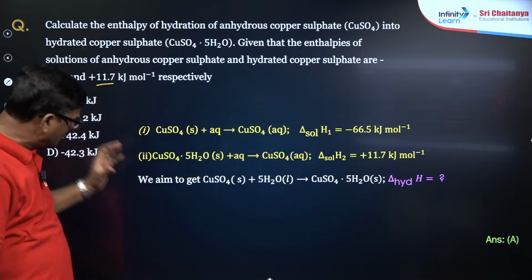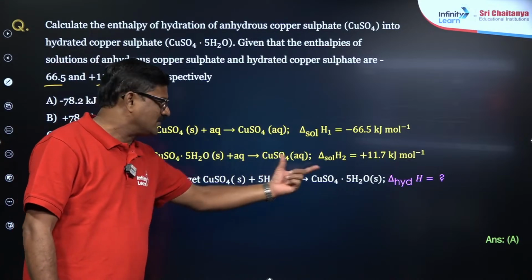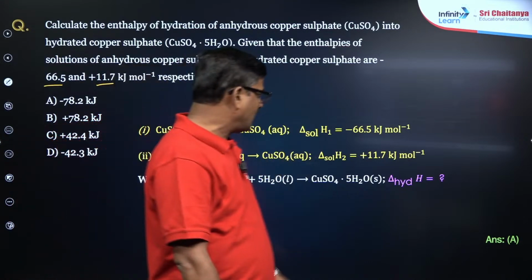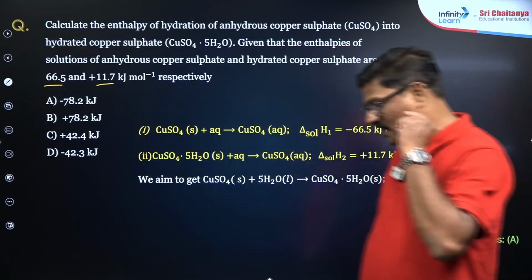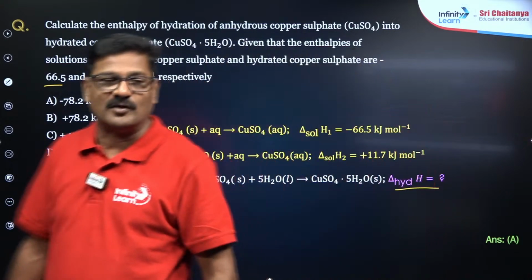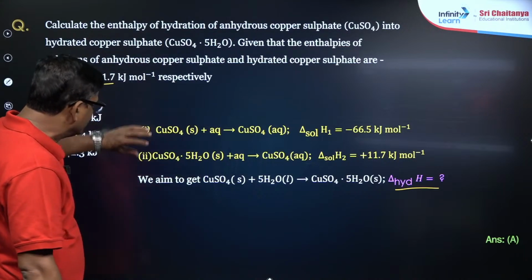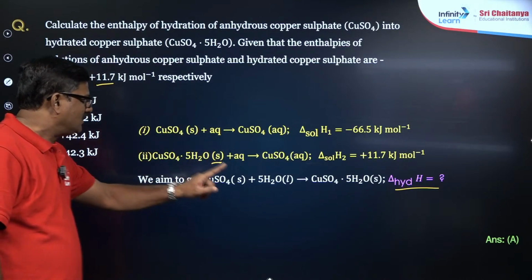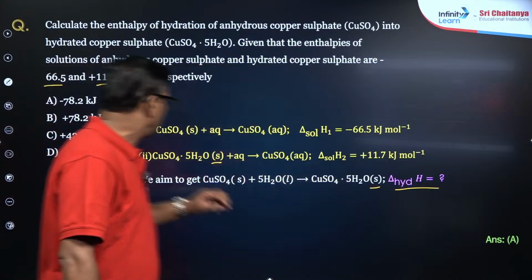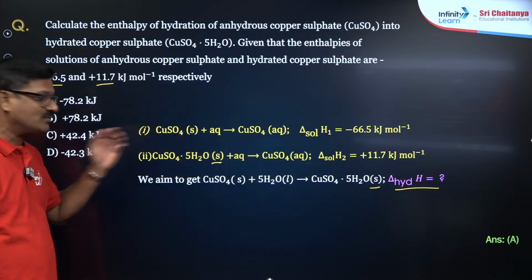But I want to get copper sulfate solid plus water gives rise to copper sulfate pentahydrate. We have to calculate this. So this is a very important model for thermodynamics. Dear children, for that what I have to do, ये उल्टा करना पड़ता है. So ये जो solid का है ना, ये product में बनने के लिए reaction 2 is reversed and added with reaction 1.